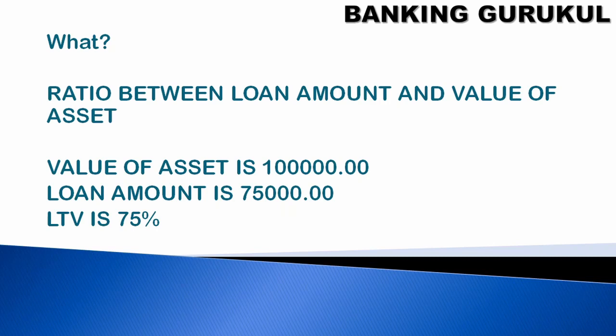See, for example, if a customer has taken a loan from bank and is given gold as a security, so gold will be asset for a bank. Gold loan is an asset for a bank. So that gold value is 1 lakh rupees and the loan given to the customer is 75,000. So loan amount to the value of asset is 75%. Loan to value.